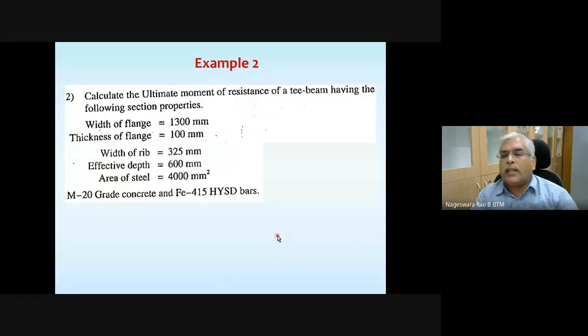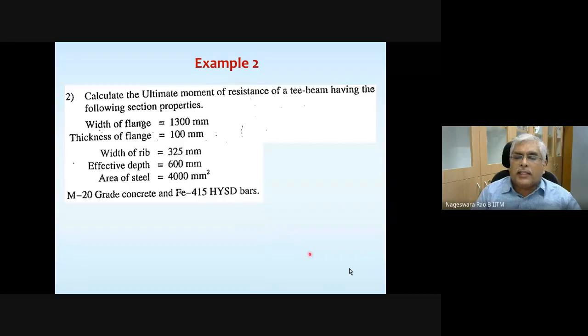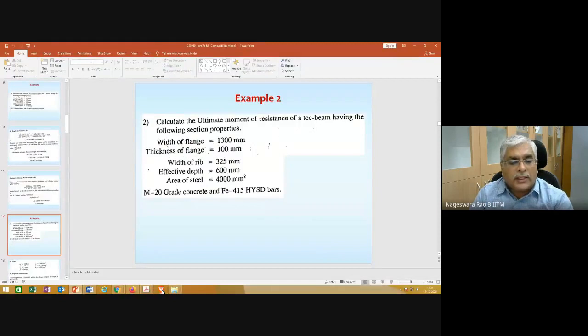So now let's look at the other example. Calculate the ultimate moment of resistance of a T-beam having, again, section details given, area of steel given, grade of concrete given, grade of steel given, and you need to estimate its limiting moment of resistance.